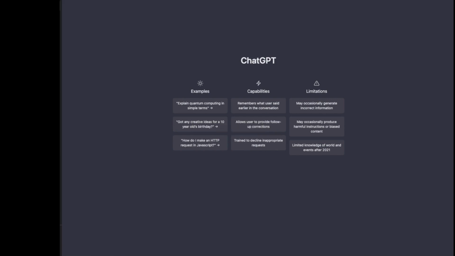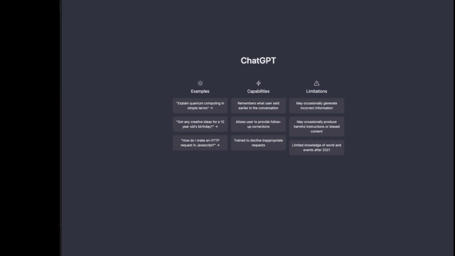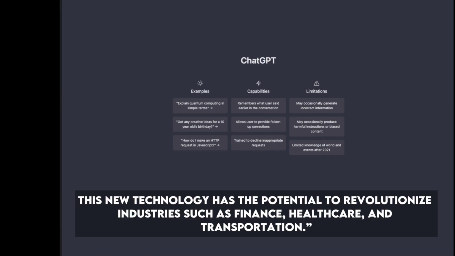Number 20. Generating news articles. Example request: write a news article about the latest technology breakthrough. ChatGPT: scientists have made a breakthrough in artificial intelligence, developing a new machine learning algorithm that is capable of accurately predicting outcomes with a high degree of accuracy. This new technology has the potential to revolutionize industries such as finance, healthcare, and transportation.